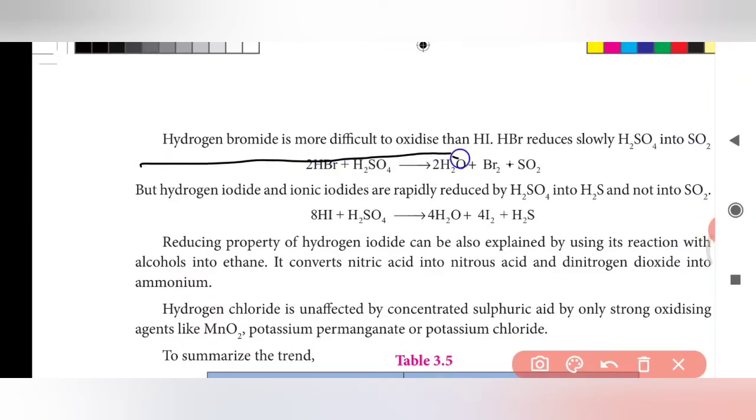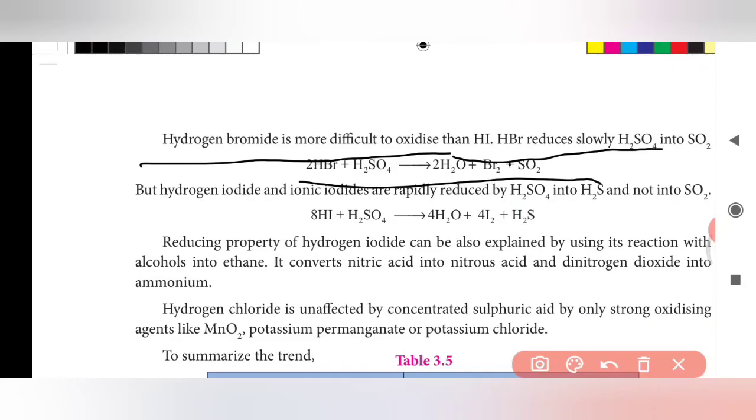HBr reduces H2SO4 slowly into SO2. Reduces means removal of oxygen. The HBr will reduce the sulfuric acid to make the product SO2, sulfur dioxide.